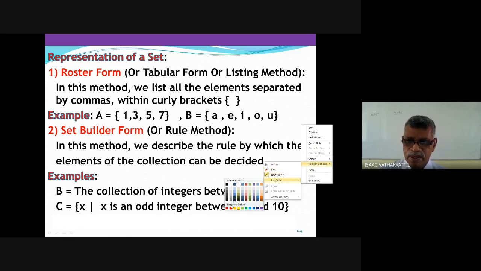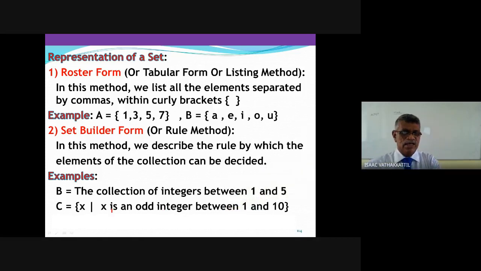Okay. We read it like this. Set of X such that X is an odd integer between 1 and 10, and we close it. How do we read it? Set of X such that X is an odd integer between 1 and 10.